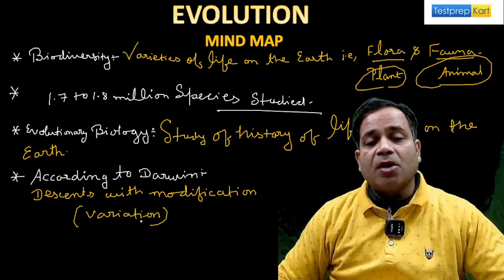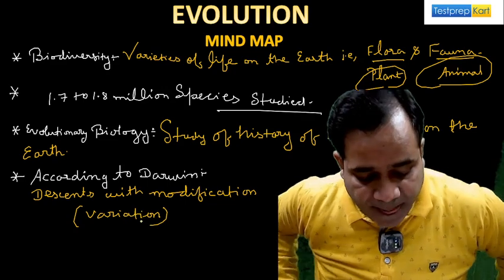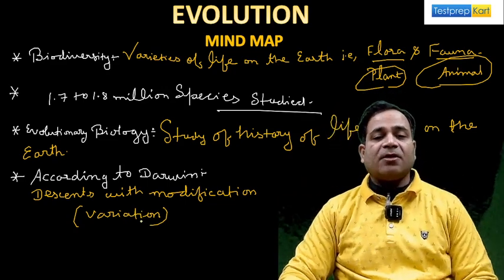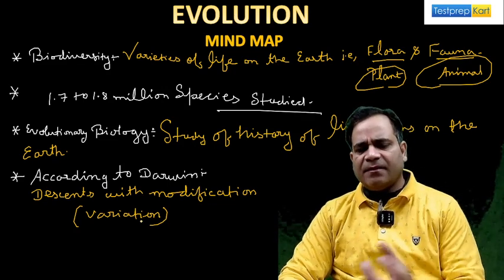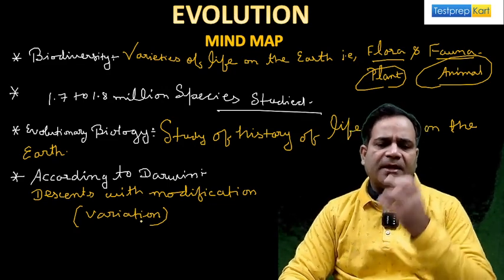Without variation, we cannot survive, my dear. So see, according to Darwin, descent with modification is known as what? That is a variation, my dear, right?